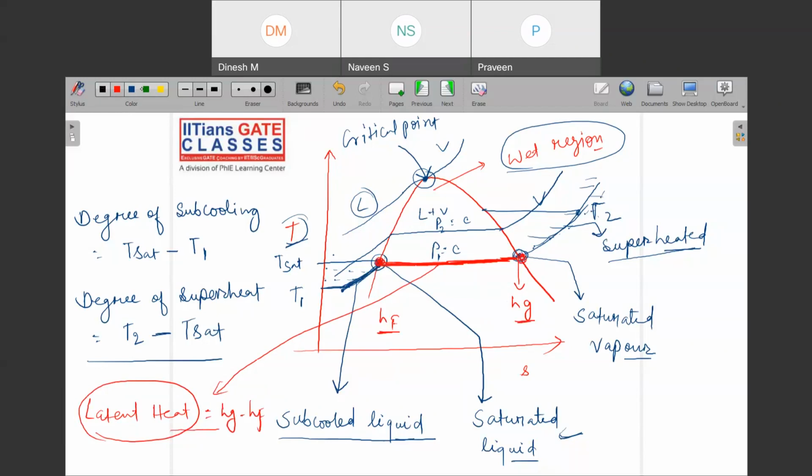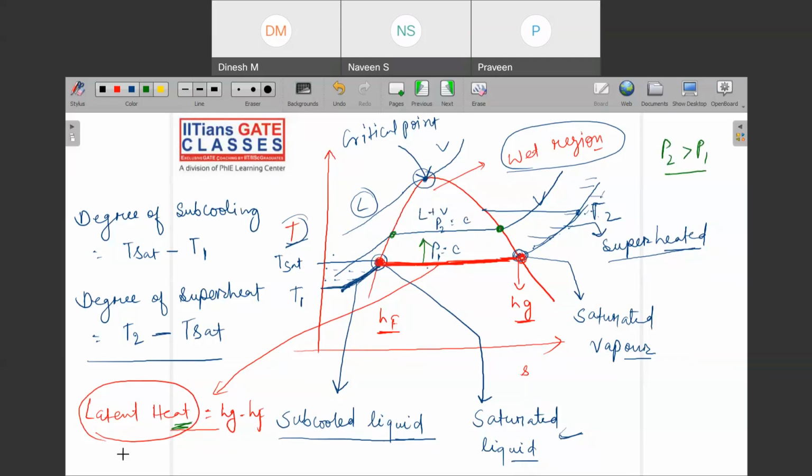So can you see one very important phenomenon about latent heat? That latent heat decreases with the increase in pressure. Can you see that when you are at P2, and P2 is greater than P1, this difference has reduced compared to this one? Similarly, when you move towards the critical point, this latent heat is decreasing.